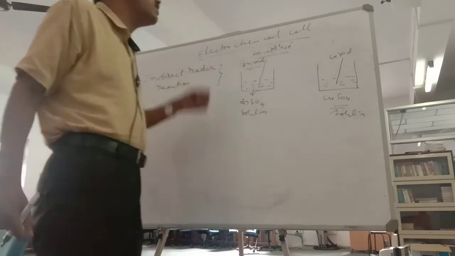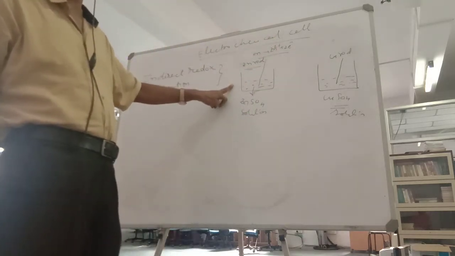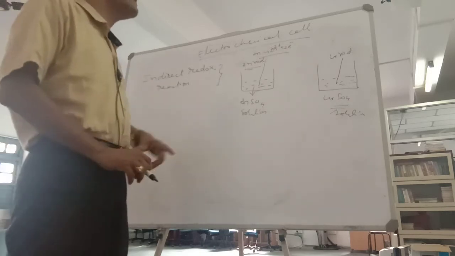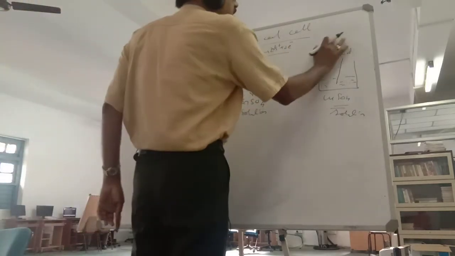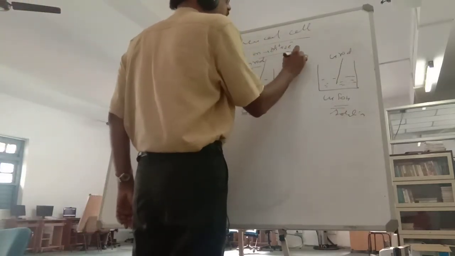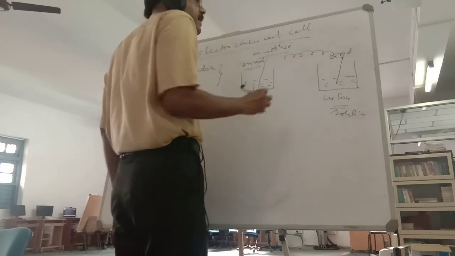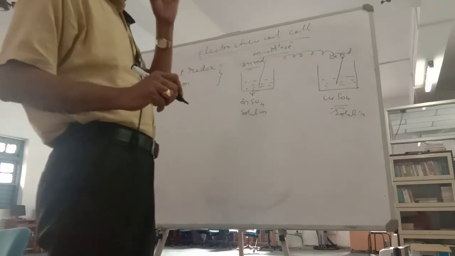Oxidation takes place here. So when oxidation takes place, there will be 2 electrons. What will these 2 electrons do? If you connect them with a wire, these 2 electrons will travel to copper.